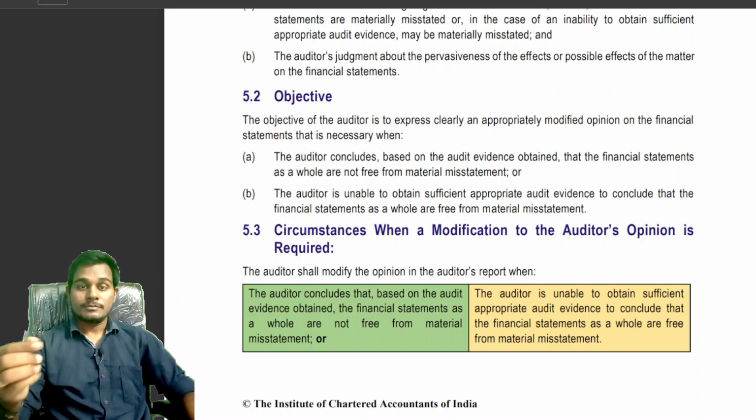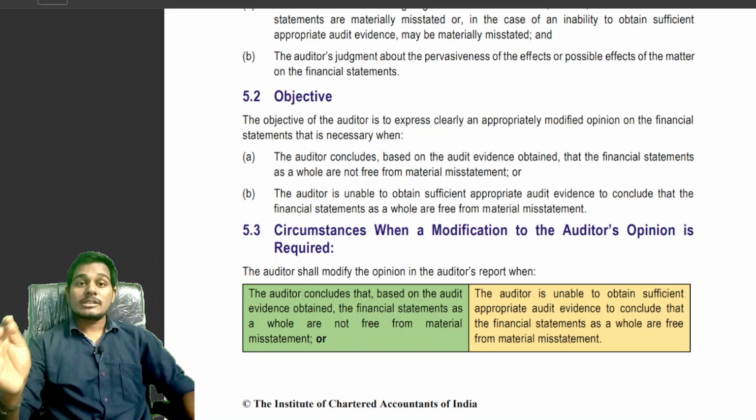Circumstances where the auditor will issue unqualified opinion. Students, please write in notes.